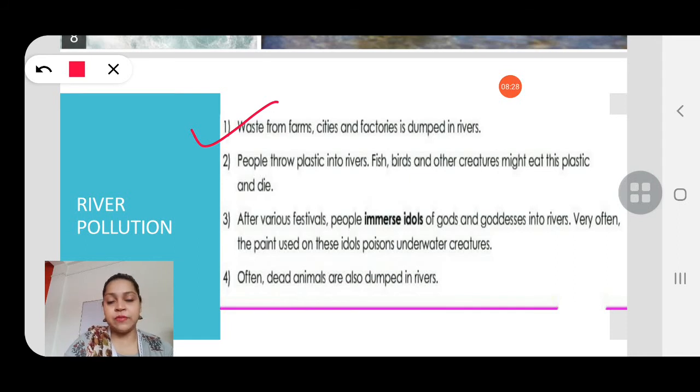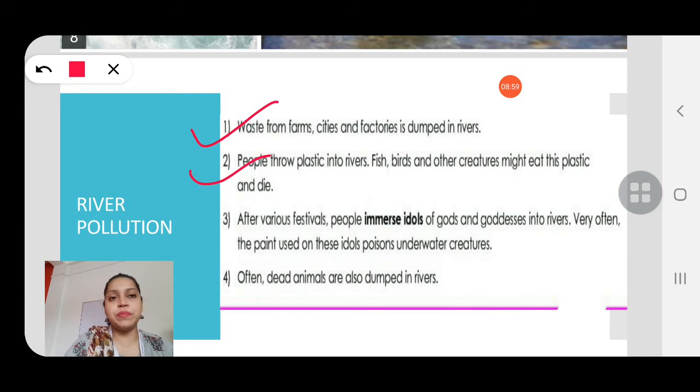In Guwahati itself, we have seen that the Bhorolu river has turned into a wastewater river, and the city of Guwahati uses the Bhorolu river to dump the liquid waste, and it has been severely polluted. So the farms, cities and factories dump their waste in rivers. It's not only in Guwahati, it's happening all over the world.